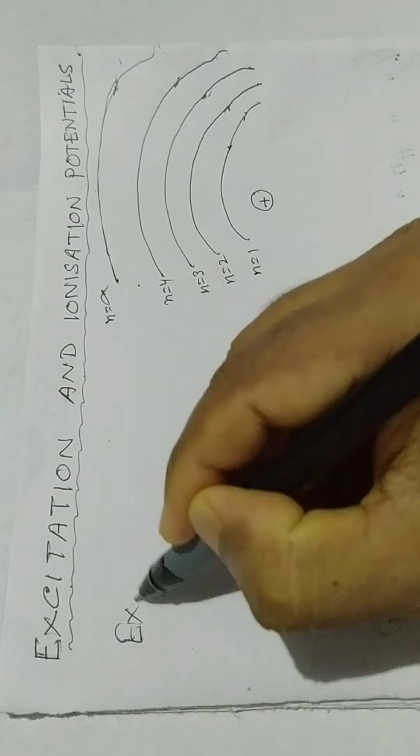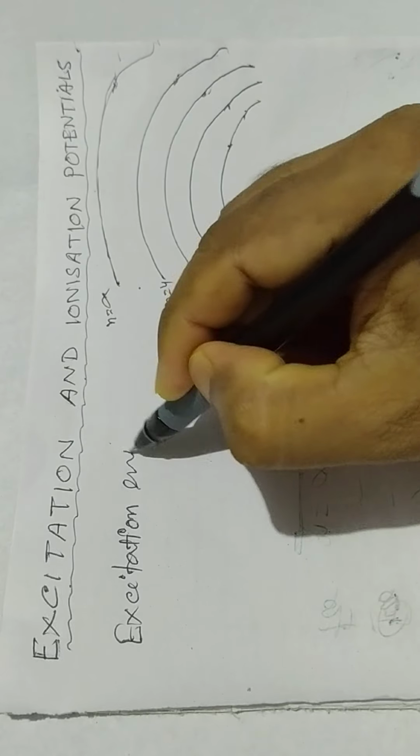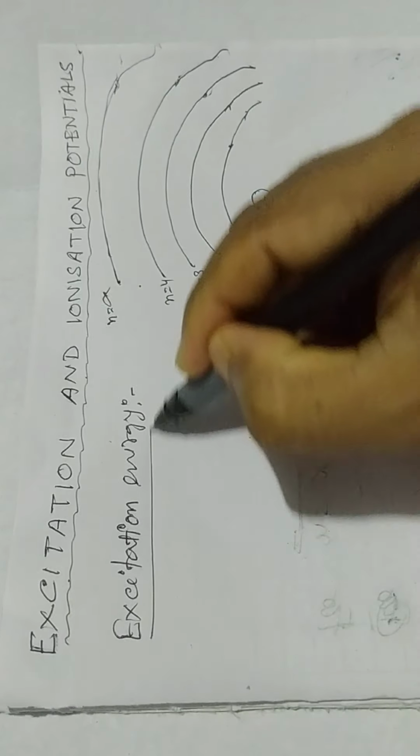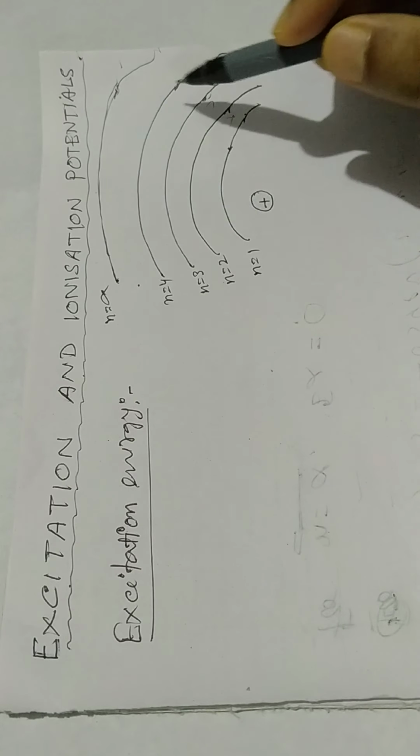What is excitation energy? The excitation energy of an atom is defined as the energy required by its electron to jump from the ground state to any of the excited states. You see the diagram. I have shown some orbits where the electrons revolve.